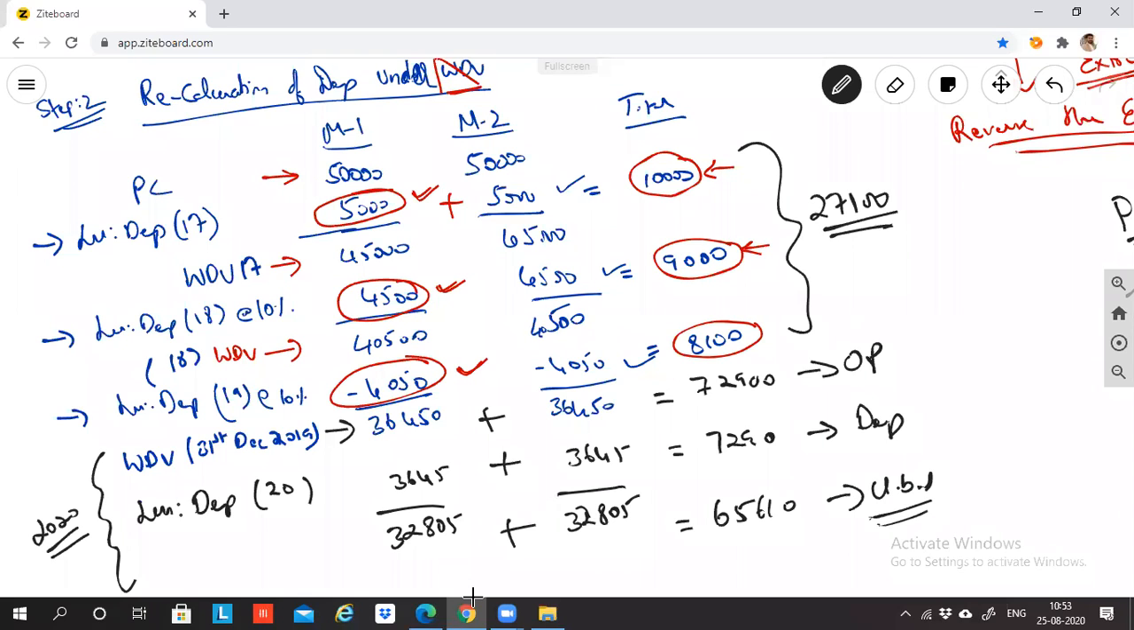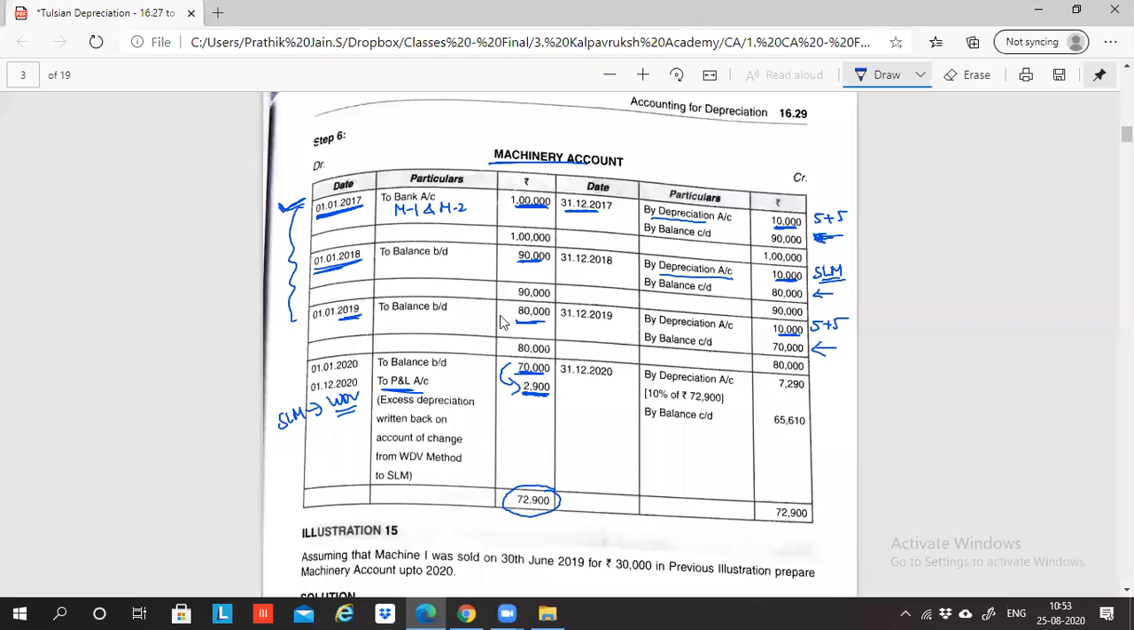So what are you saying? If I am following the WDV method for 2020, my opening balance should be 72,900. So that is what has happened. And the 2,900 rupees excess depreciation that you charged on the 70,000, now I'm reversing that. When I reverse that, my machinery account is increasing. So automatically your balance is 72,900. 72,900 into 10%, the balance is 65,610 automatically.